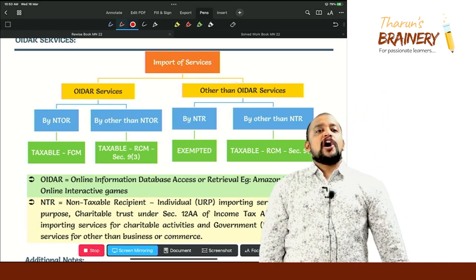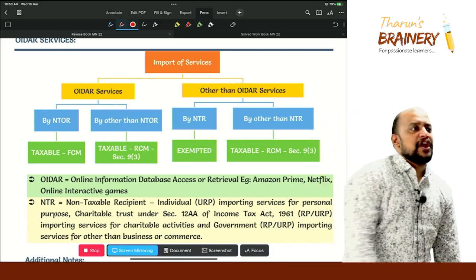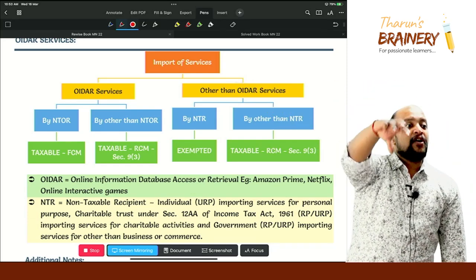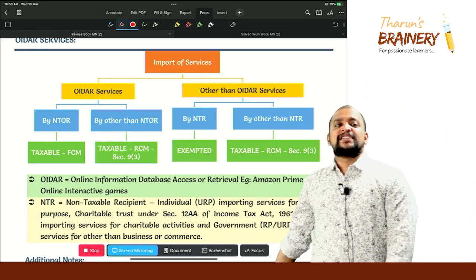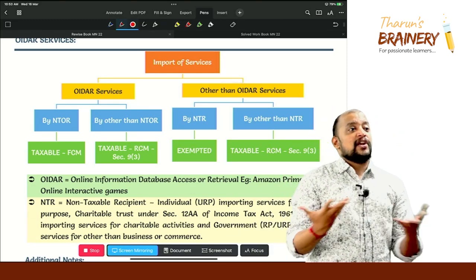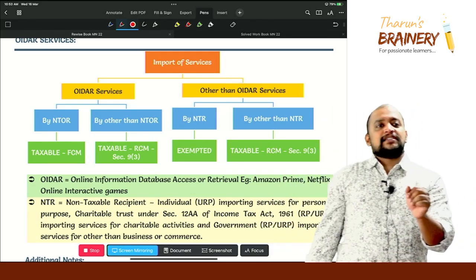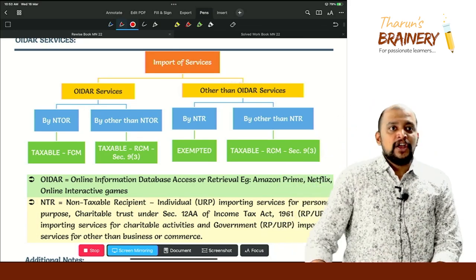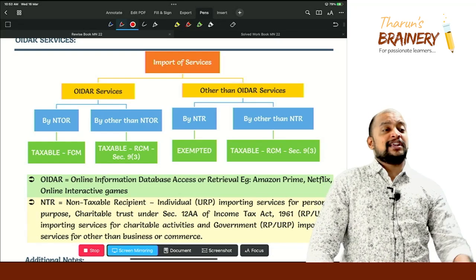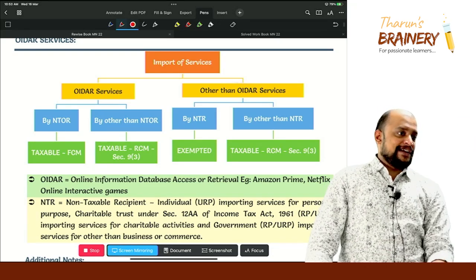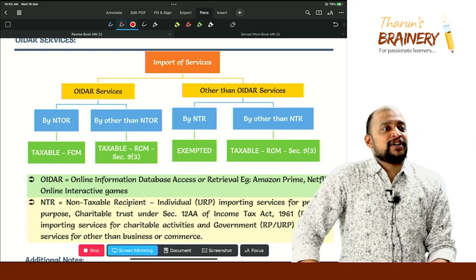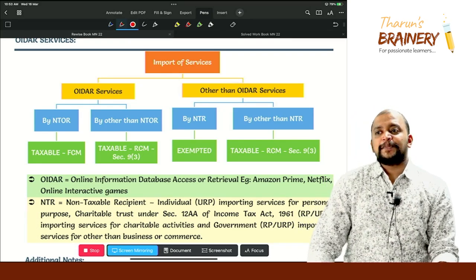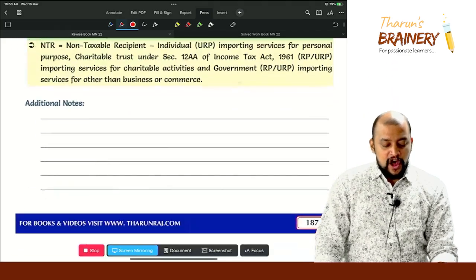Who is a non-taxable online recipient? Any person importing services for personal or non-business purpose and is unregistered is known as a non-taxable online recipient. Is it clear or not? Any unregistered person importing service for personal or non-business purpose will come under non-taxable online recipient.